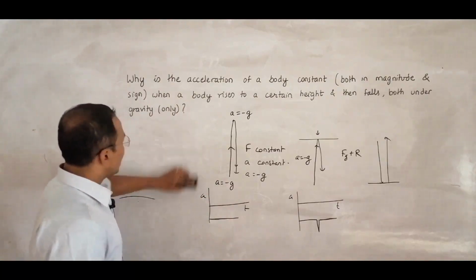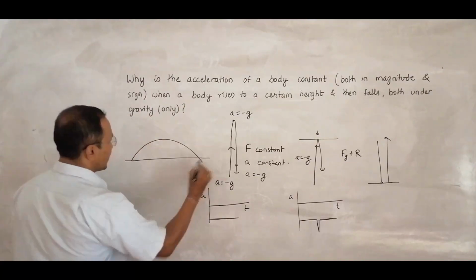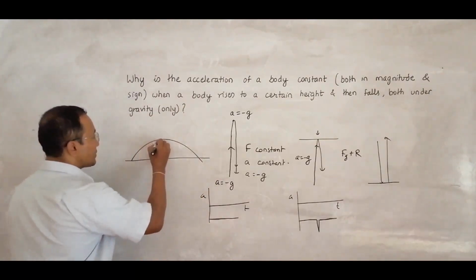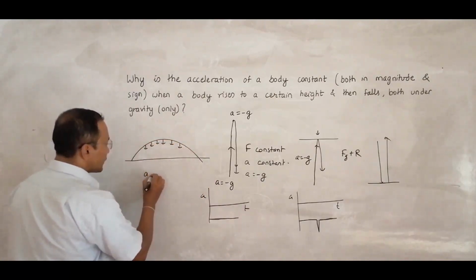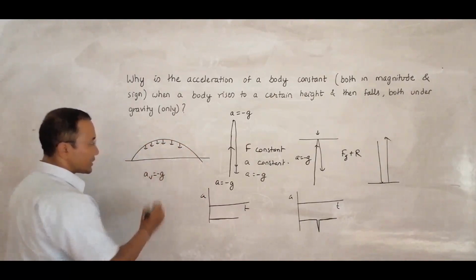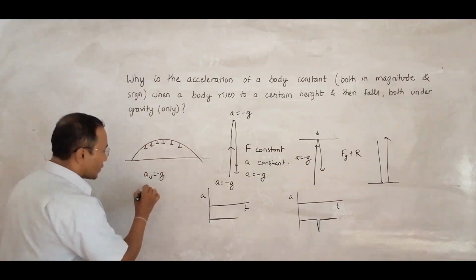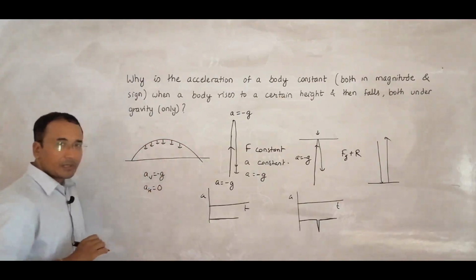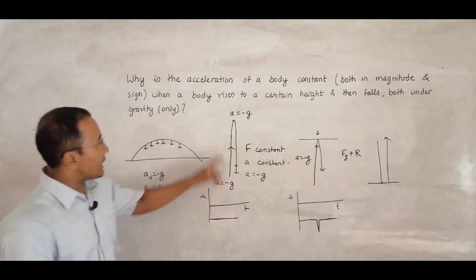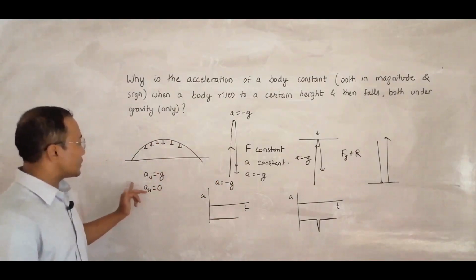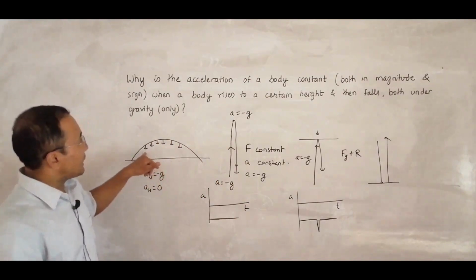And this thing follows also in the case of a projectile. So in a projectile, the body is acted on by vertical force only wherever the body is. That means we have A vertical is equal to g, or minus g actually, because initially it was minus g, it remains minus g, and A horizontal is equal to 0, because there is no force in the horizontal direction. So like this, here also the value of A is equal to minus g, minus g, minus g, because the force has not changed, and that's why acceleration does not change.